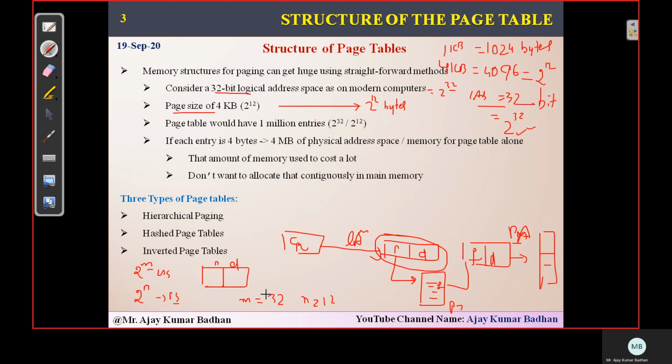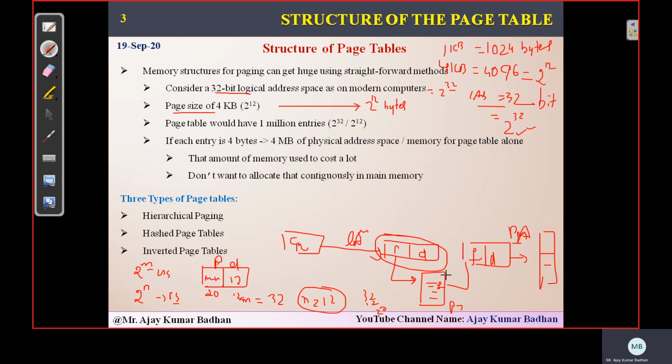So how can you get the page number? The higher order m minus n bits. That is 32 minus 12. How much are we going to get? 32 minus 12 is 20. So the page number is 20 bits. What about the displacement? The lowest order n bits. That is nothing but 12. So this is the way you can get the values.